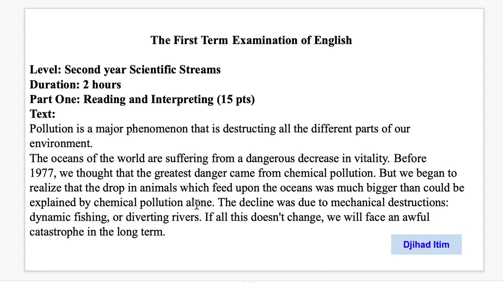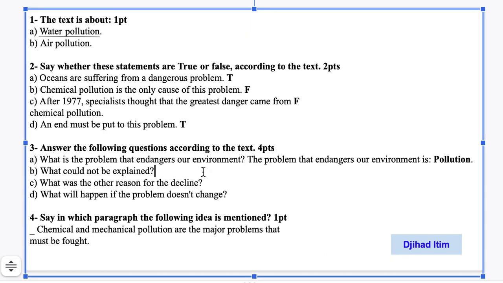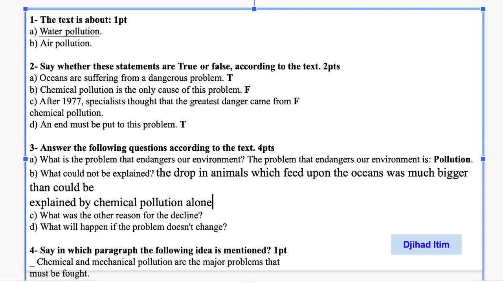But we began to realize that the drop in animals which feed upon the oceans was much bigger than could be explained, okay, by chemical pollution alone. So this could not be explained, this here. The drop in animals which feed upon the oceans was much bigger than could be explained by chemical pollution alone. Okay, this is what could not be explained.